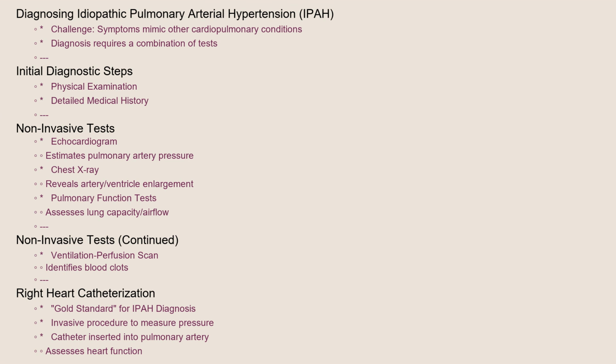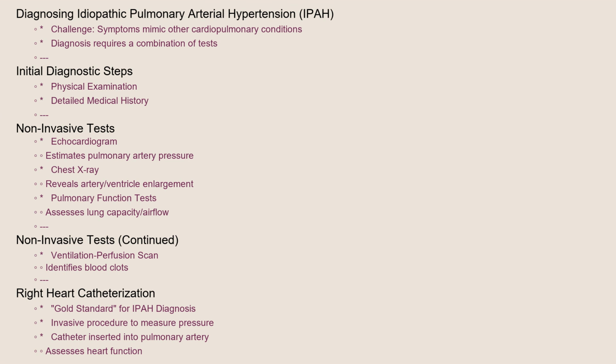Diagnosing IPH can be challenging because its symptoms are similar to other cardiopulmonary conditions. The diagnostic process typically involves a combination of tests. A physical examination and detailed medical history are crucial first steps. Non-invasive tests include an echocardiogram, which uses sound waves to create images of the heart and can estimate pulmonary artery pressure, a chest X-ray, which can reveal enlargement of the pulmonary arteries and right ventricle, pulmonary function tests, which assess lung capacity and airflow, and a ventilation perfusion scan, which can identify blood clots in the lungs.